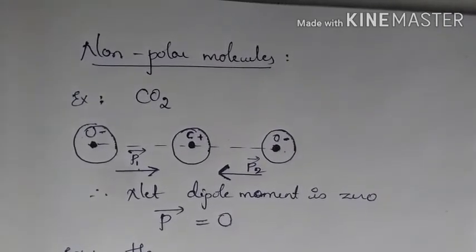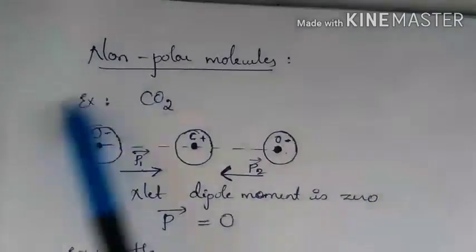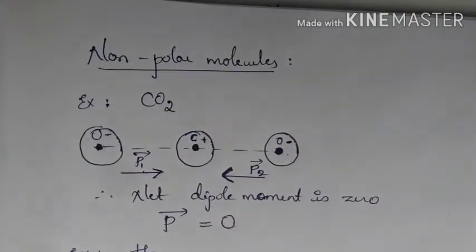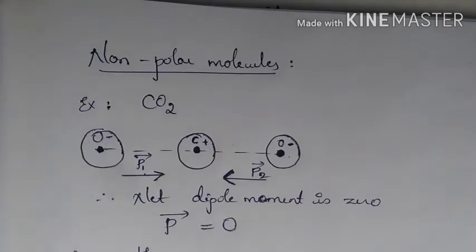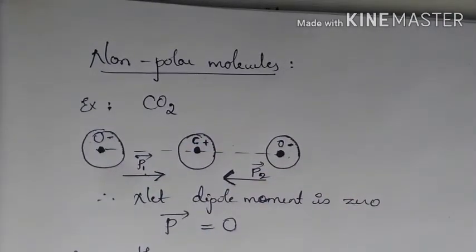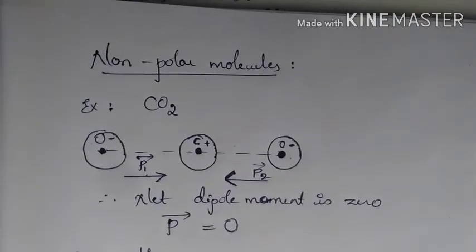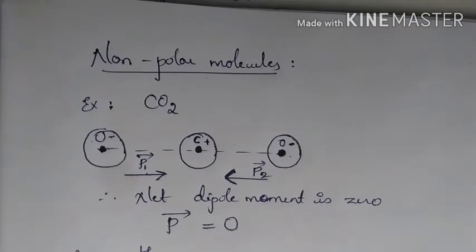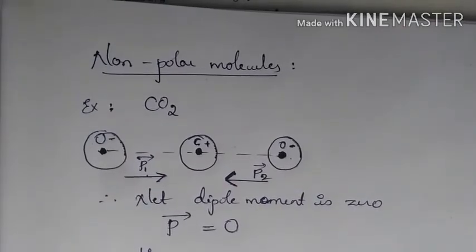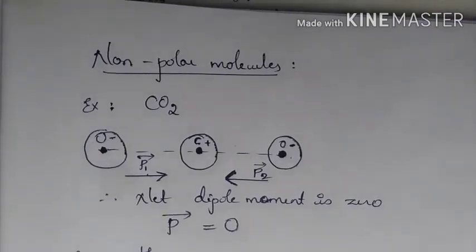Hence there will be a finite separation between the positive and negative charges of non-polar molecules in the presence of an electric field, and that creates an electric dipole, and these molecules will orient themselves in the direction of the electric field. Hence there will be a net dipole moment in the dielectric of non-polar molecules, and this dipole moment comes because of the presence of the electric field.